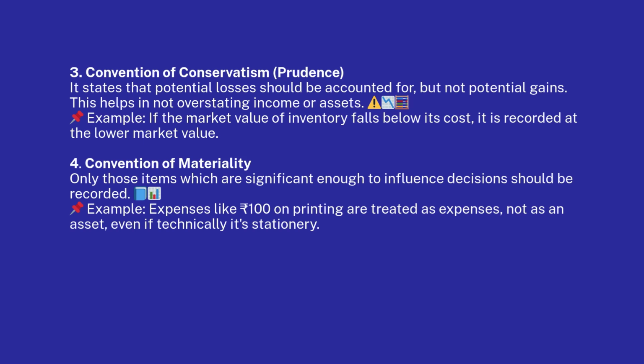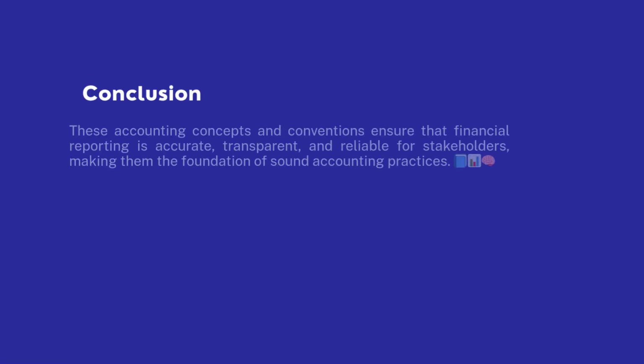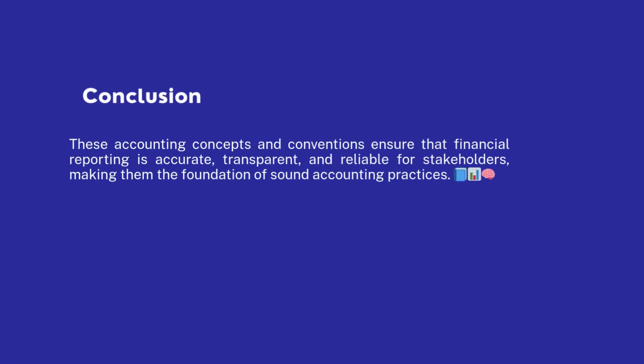4. Convention of materiality. Only those items which are significant enough to influence decisions should be recorded. Example, expenses like 100 rupees on printing are treated as expenses, not as an asset, even if technically it's stationery. These accounting concepts and conventions ensure that financial reporting is accurate, transparent, and reliable for stakeholders, making them the foundation of sound accounting practices.